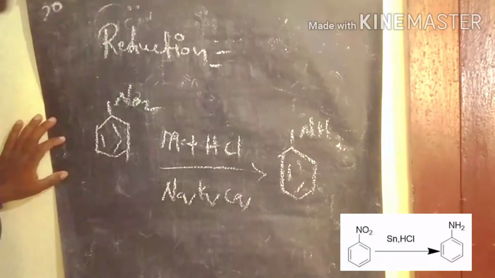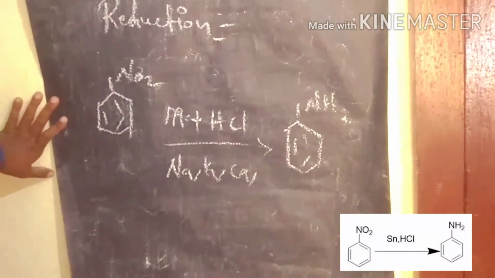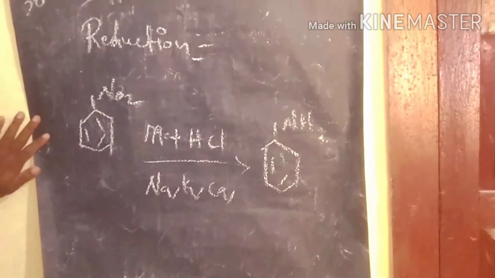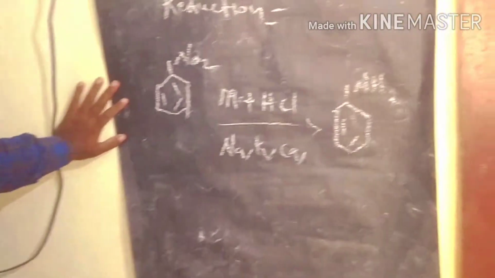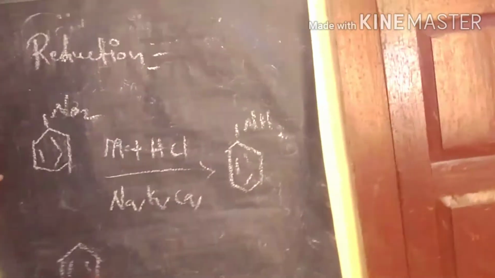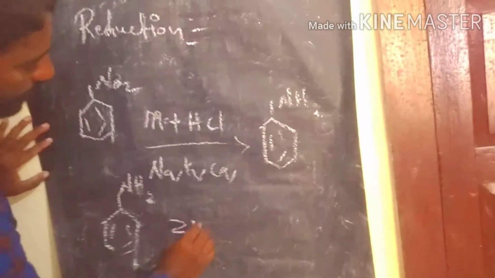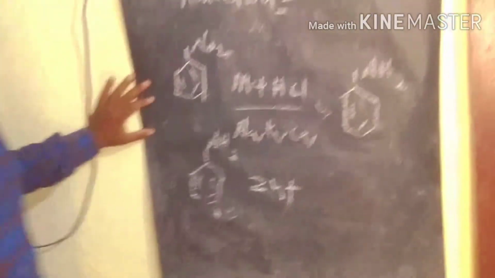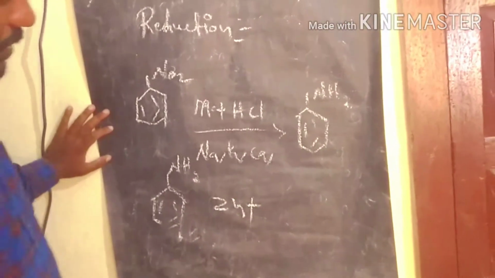Let's discuss the third case, zinc. If you use zinc in a basic medium, nitrobenzene reacts with zinc, also one of the metals, in the reduction process in the basic medium.